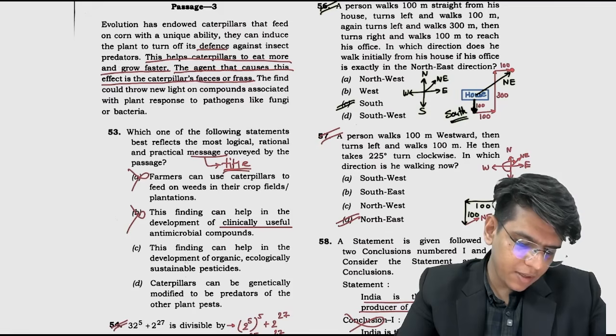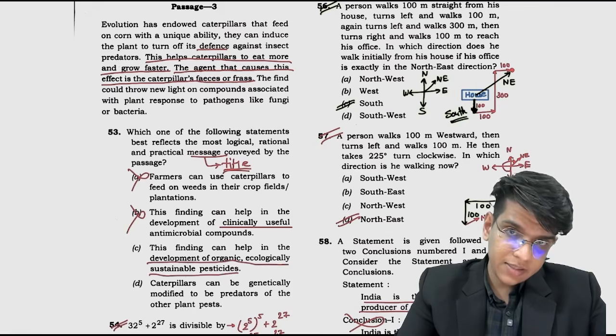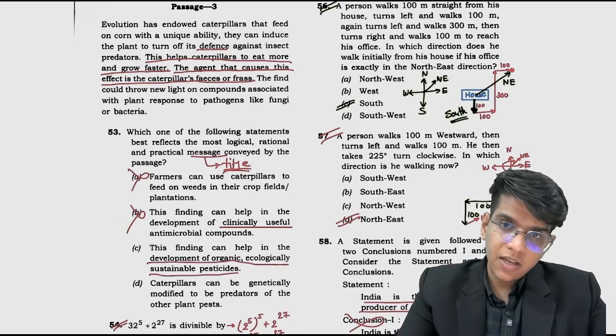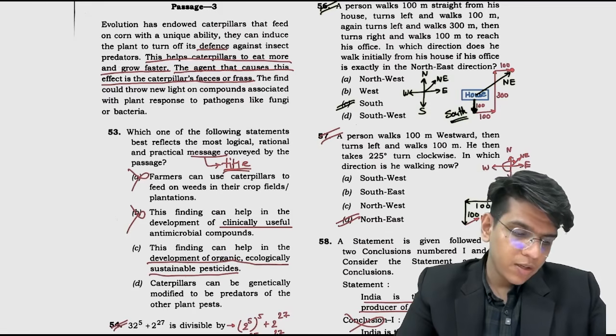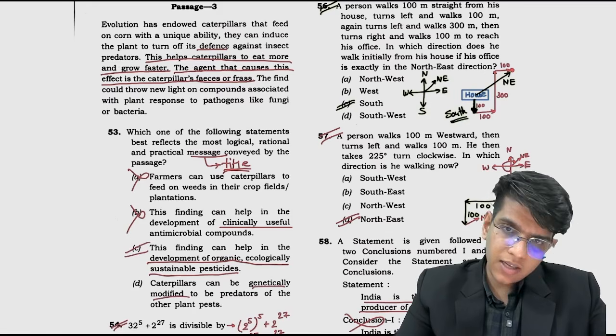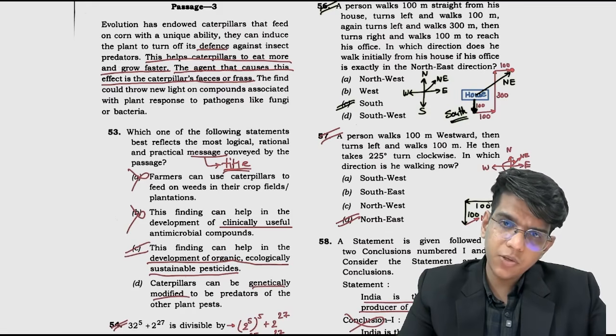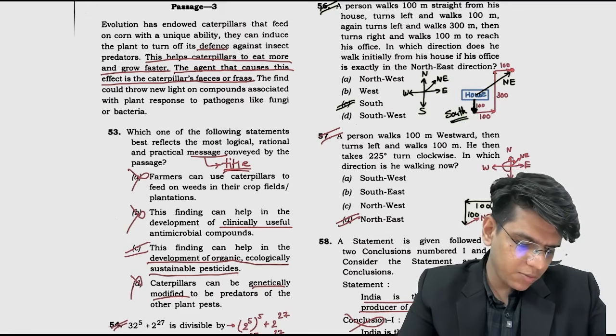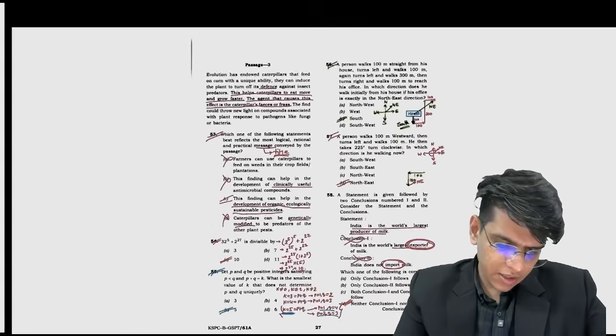The finding can help in development of organic, ecological, sustainable pesticides. Yes, right, because chemicals के जगह you are using something else to stop the mechanism of growth. तो ये हो सकता है. Caterpillars can be genetically modified. करने की जरूरत है, they already have something which can be used, right? So this is not hinted at. तो option C, 53 का option C.